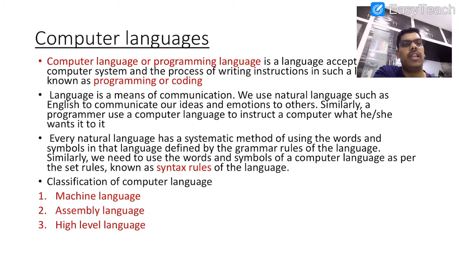And coming to the computer languages. So what is a language? Language is used to communicate. General languages like English, Telugu, Hindi, Marathi are the languages used by human beings to communicate with each other. In the same way, in order to communicate with a machine, what do you have to use? Computer languages. Here the computer languages are categorized into three types: machine language, assembly language, high level language.